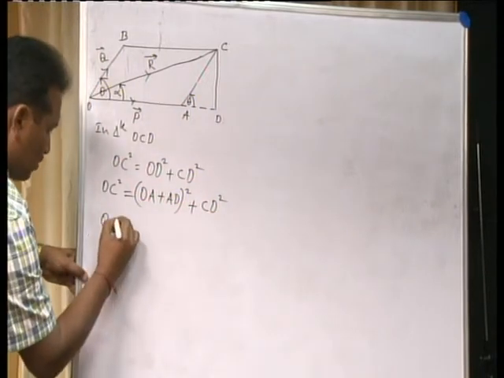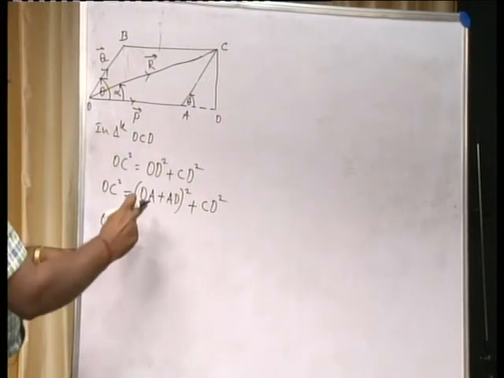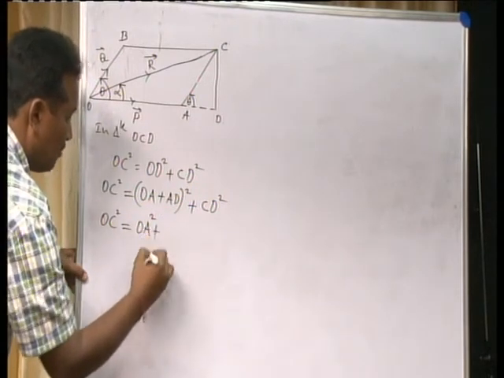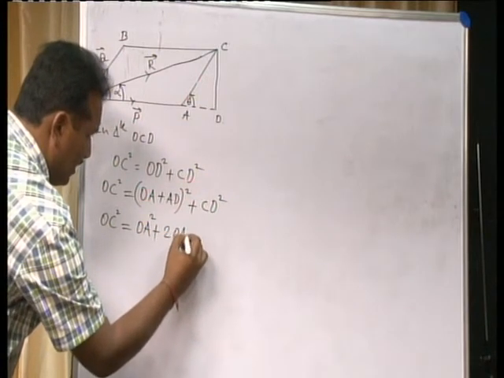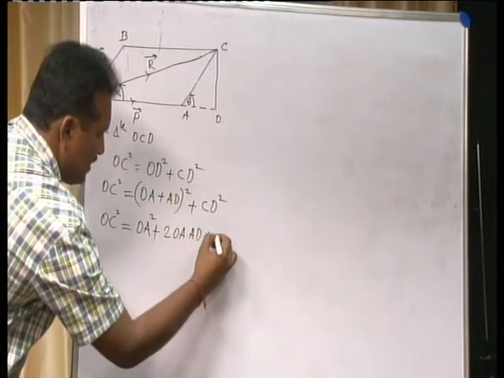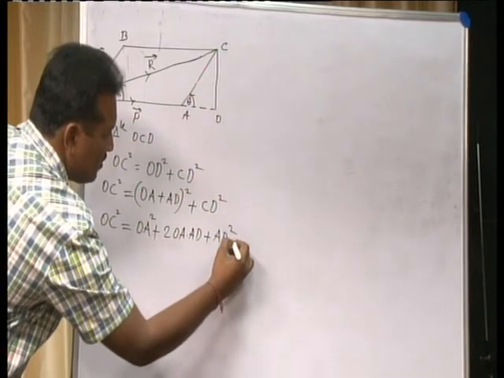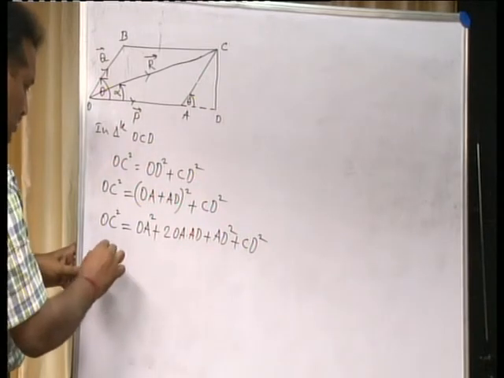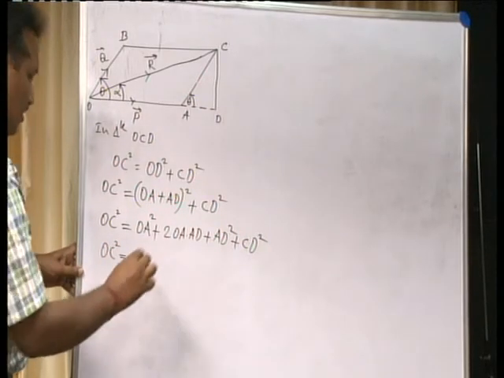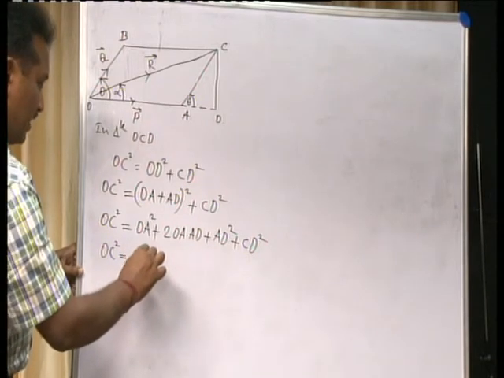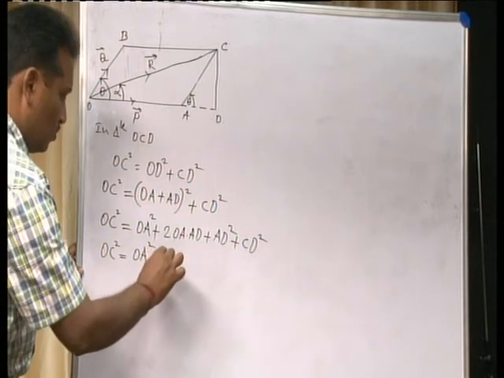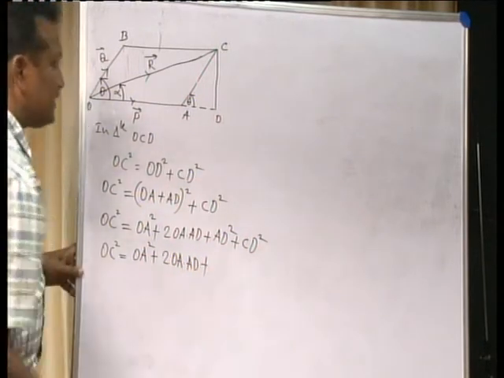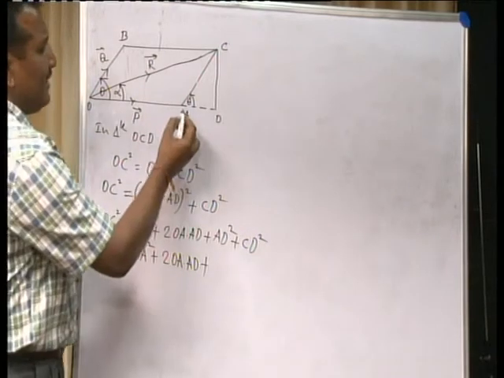Now OC square is in the form of A plus B whole square, A square plus 2 times AB plus B square, plus CD square, you can write as it is. Now OC square is equal to OA square plus 2 times OA into AD plus